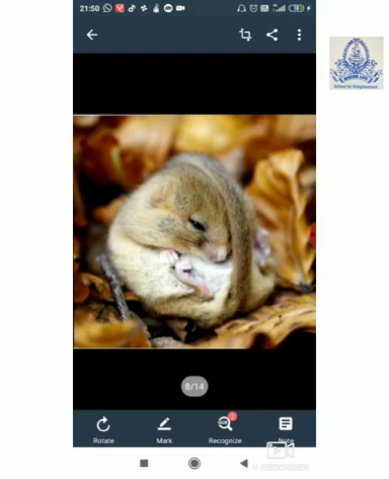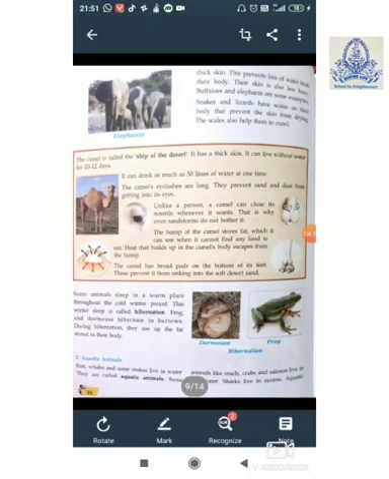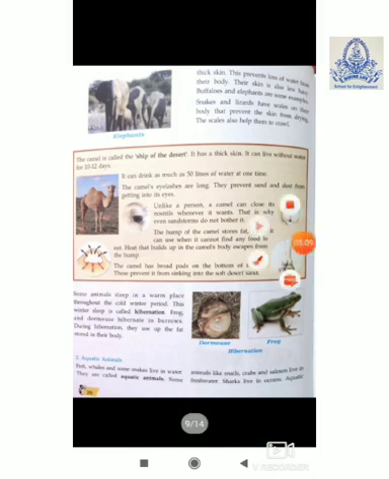For example bears, dormouse. You can see here in the picture itself, it is a dormouse. This is a dormouse who is hibernating itself, which in its hibernation period is right now inside its hole and has hibernated itself. You can easily see in the picture. Just as dormouse hibernate itself, in the same way frog and bears, they do hibernate itself in the cold winter period to protect themselves from the cold outside.